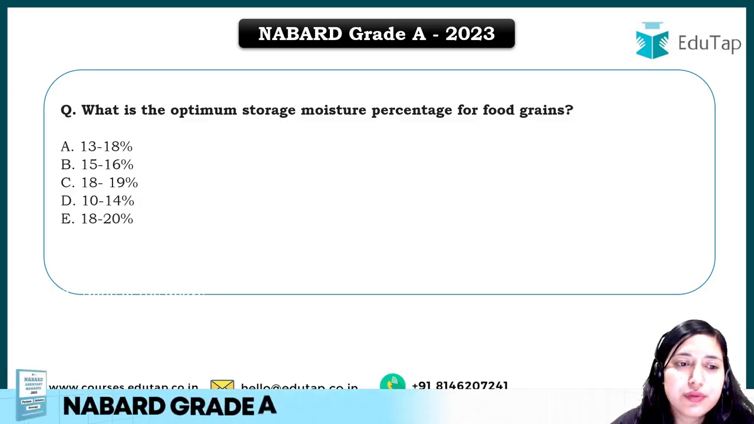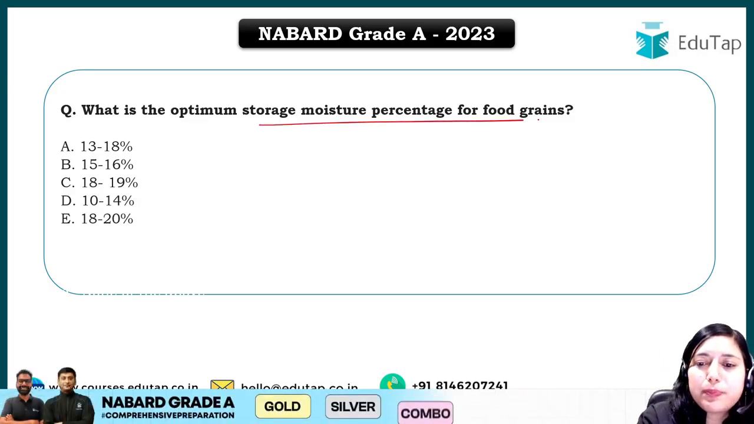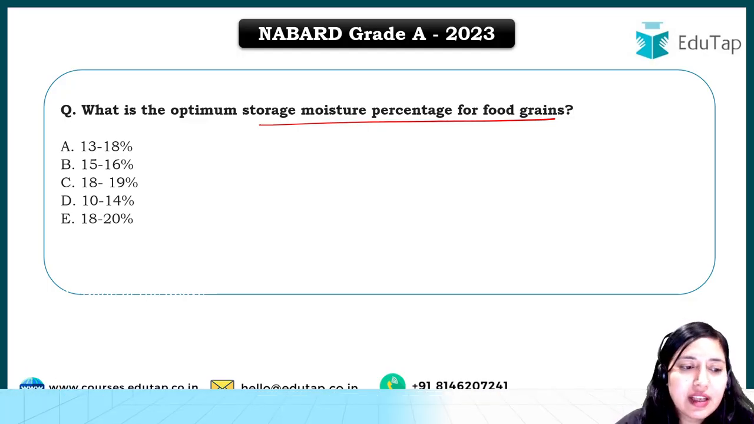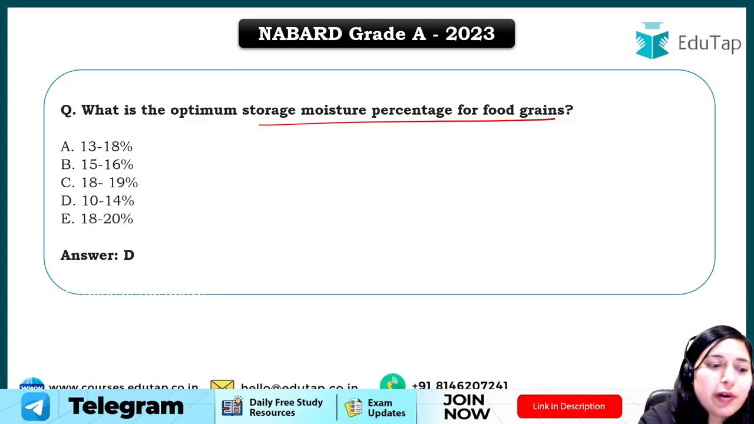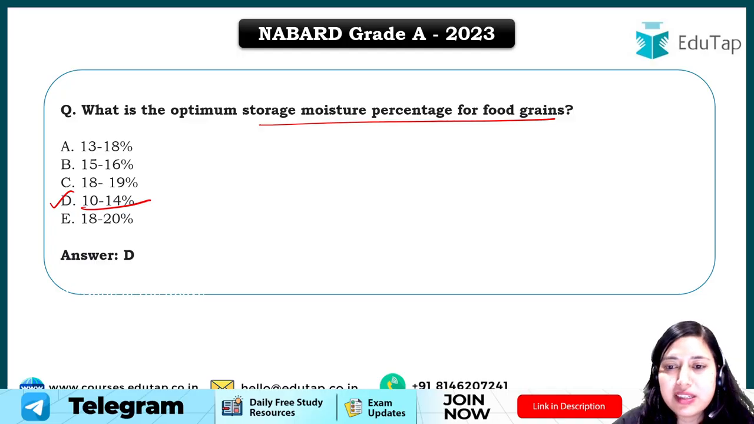Now the next question is from storage. This is a question on post-harvest storage management, basically a post-harvest management topic. What is the optimum storage moisture percentage for food grains, right? Here options have been given and the right answer for this question will be option D, that is 10 to 14%. This is the optimum storage moisture percentage for food grain.